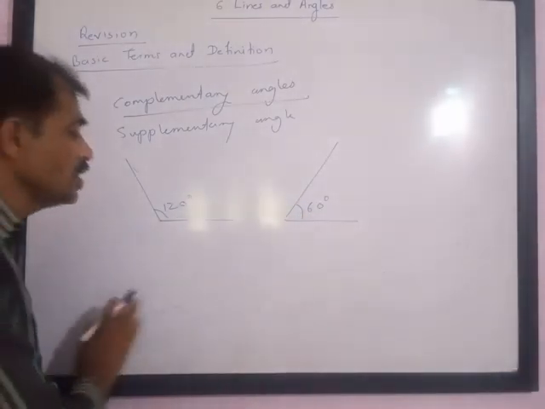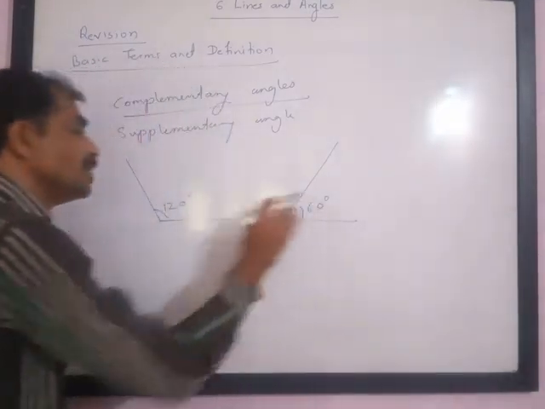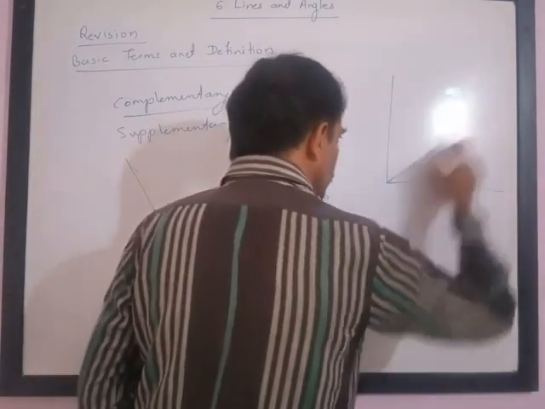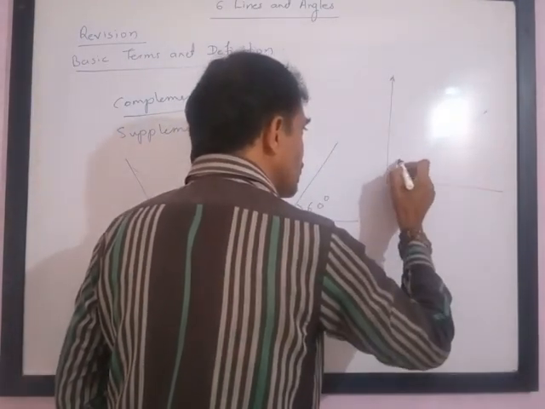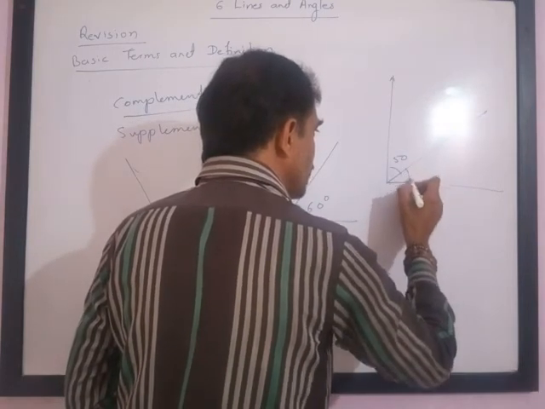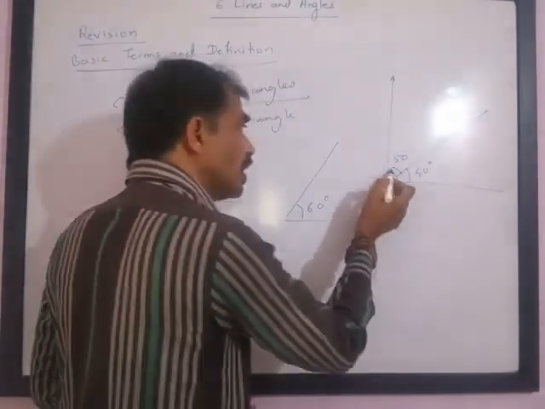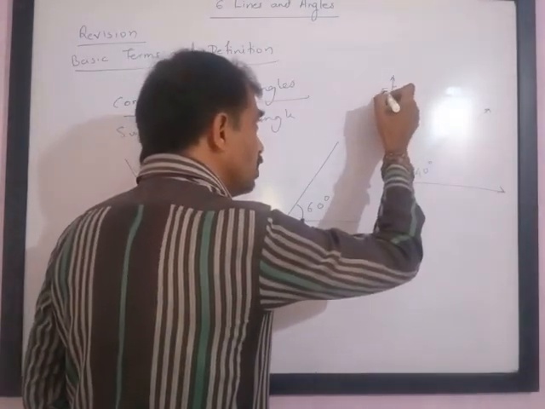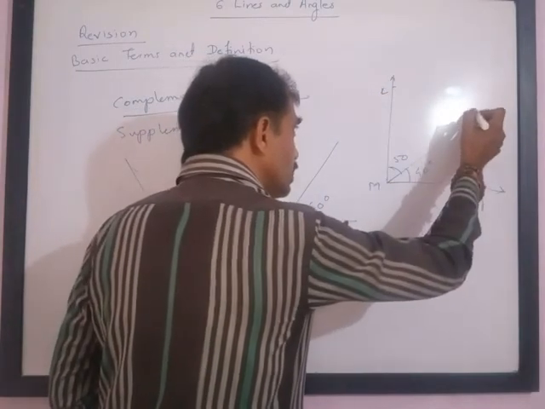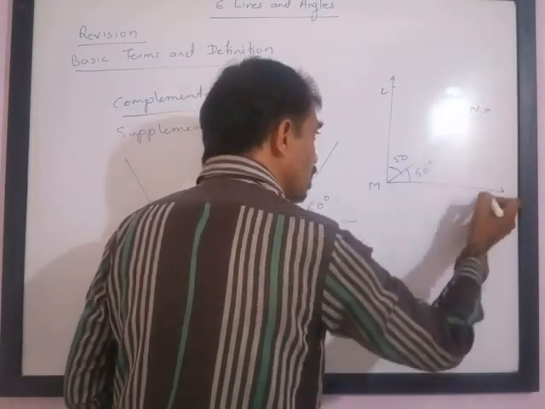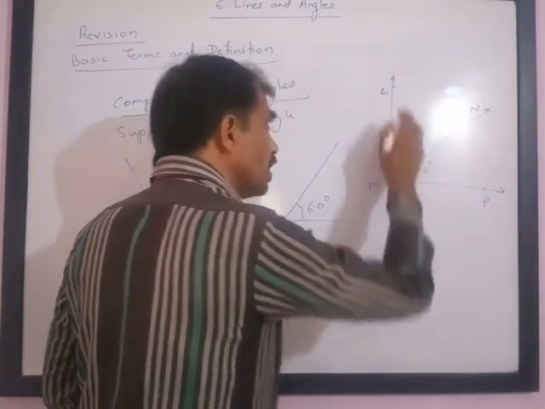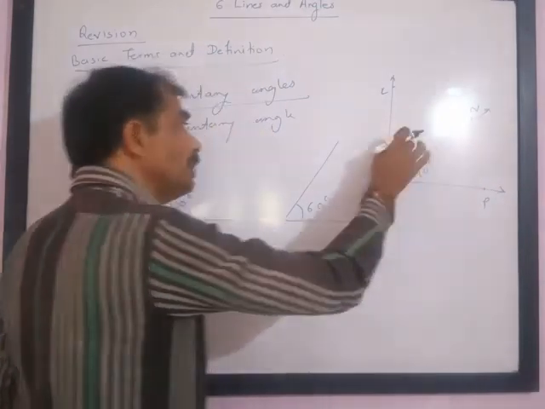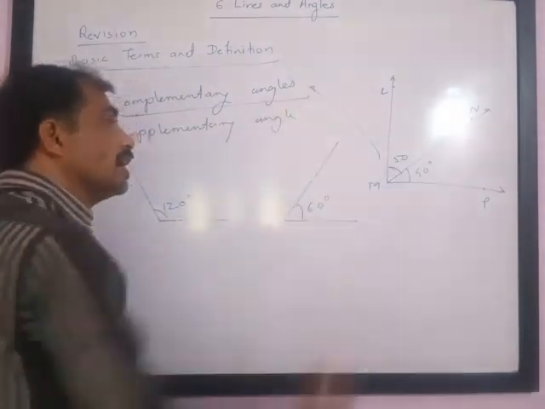Please note, it is not always necessary that two angles must be separate. You can write like this also. Please note, this is 50 degrees, this is 40 degrees. So please note, here they are having one common arm. So angle LMN and angle NMP are complementary angles because their addition is 90 degrees.